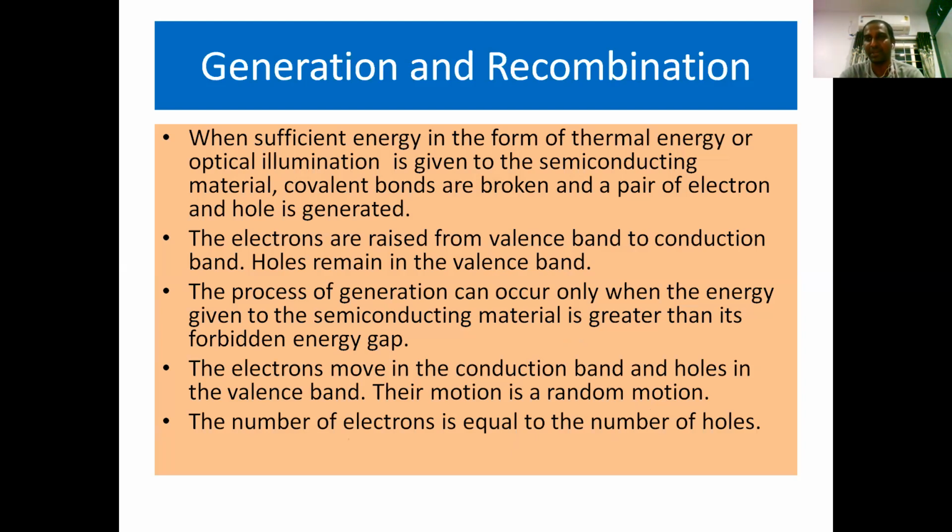And simply, what is meant by recombination? The electrons present in the conduction band and holes present in the valence band are recombined with each other. As a result, neutralization takes place. So, in order for the semiconductors to work smoothly, we have to consider both generation and recombination processes.